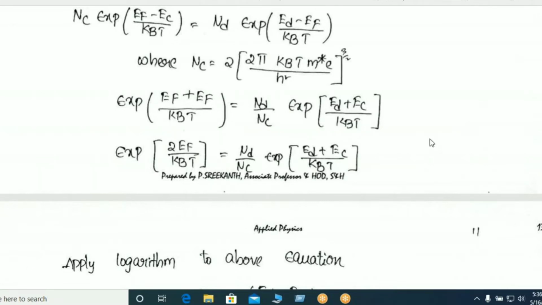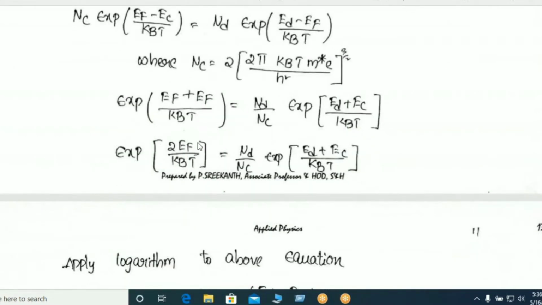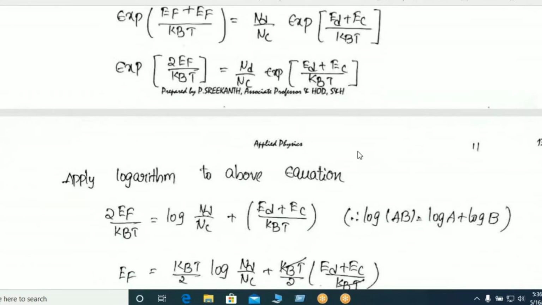Then take this Ef to the left side, take this Ec to the right side, then 2 Ef by kBT is equal to Nd by Nc exponent of Ed plus Ec by kBT.